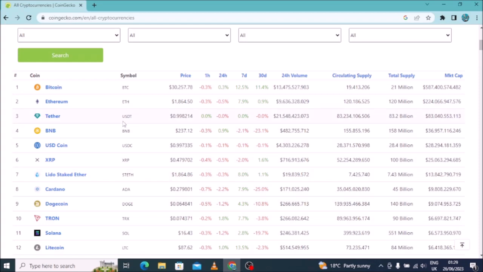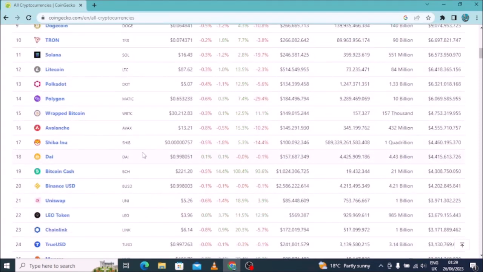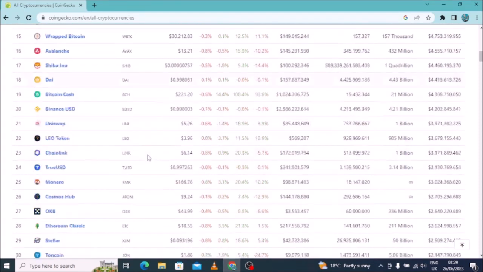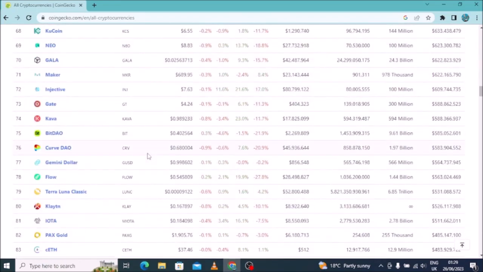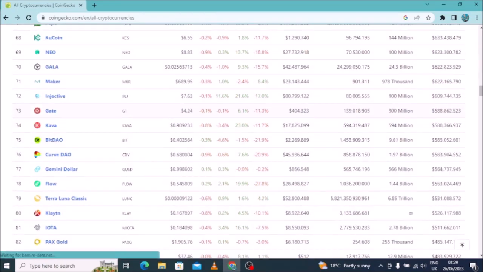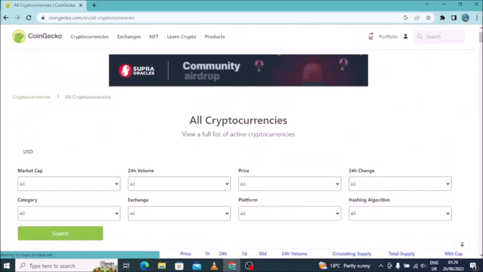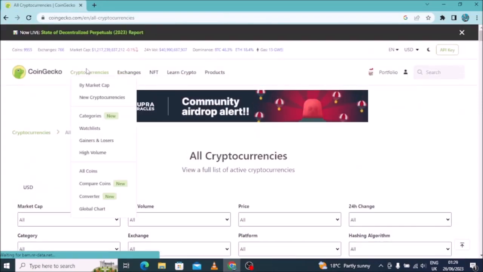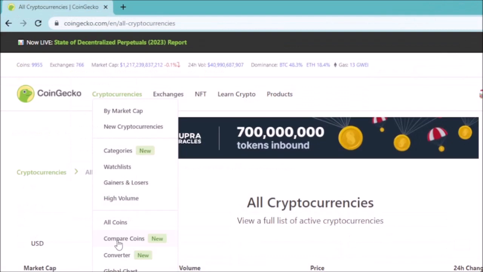So you can see all the categories and all the coins right from the first up to the last one, and they move up to 9,900 plus. So you can see all those coins when you come on cryptocurrencies and click on all coins.